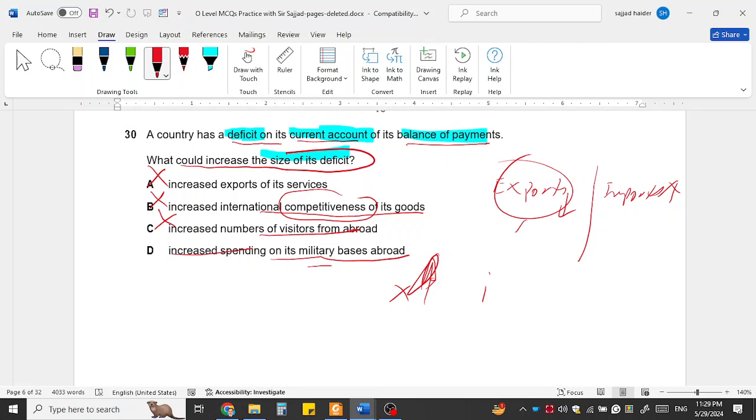So the currency will flow out. As a result, this is the answer. The other options are clear and straightforward to reject. So this is the option left, D is the option in case of 30.